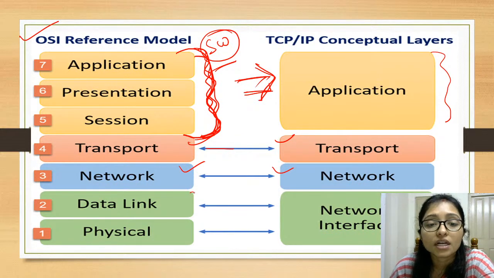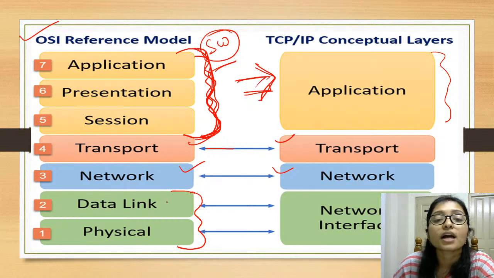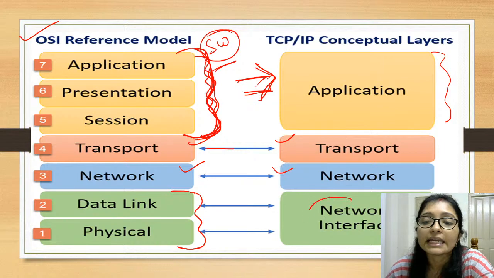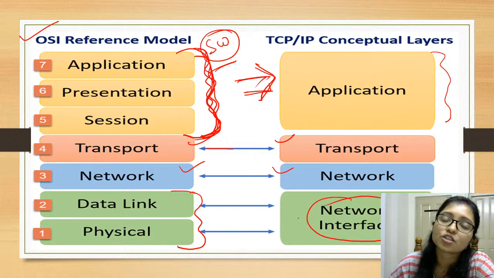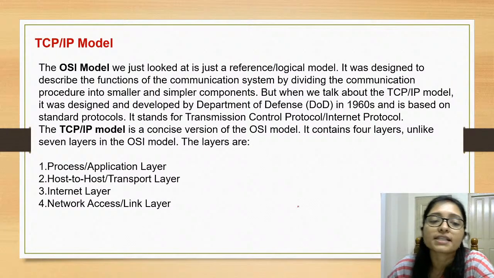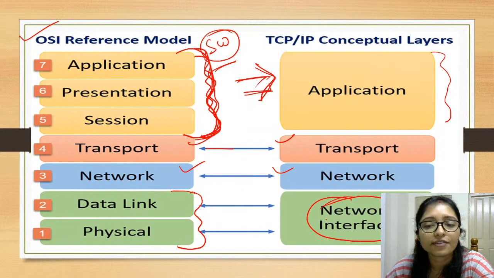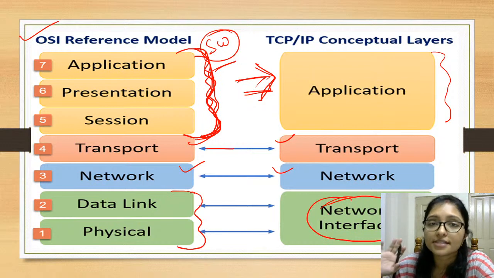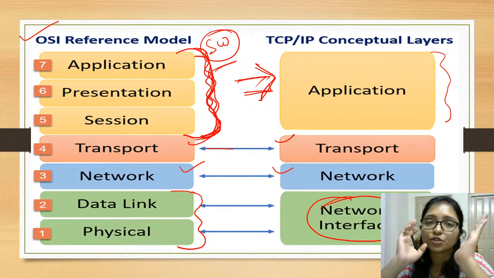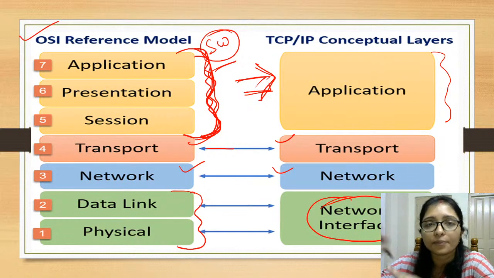And now the data link layer and physical layer are combined here, like in the network interface. This is called the network interface, or sometimes the network access layer or link layer. Any name can be used: network access, link layer or network interface, you can say any one. That is the actual difference between the OSI layers and the TCP/IP layers.